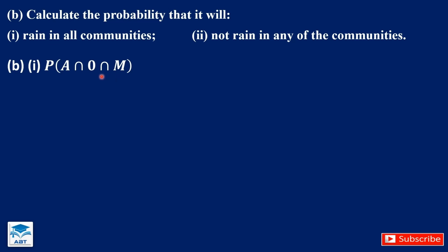Rainfall in one community does not affect rainfall in another community. So rainfall in the three communities are independent events. So that will be probability that it will rain in Atakrom times probability that it will rain in Obokrom times probability that it will rain in Maakrom. And we know all these probabilities.